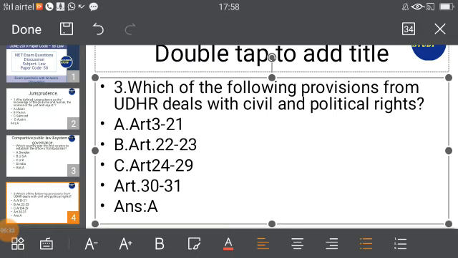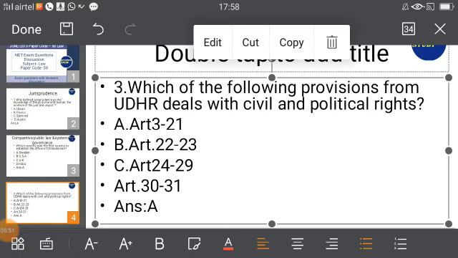Now moving to the next question, which has been asked from the same unit, that is public law. Which of the following provisions from UDHR deals with the civil and political rights? What is the meaning of UDHR? UDHR का मतलब ये है कि Universal Declaration of Human Rights.